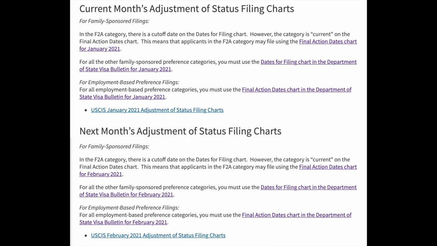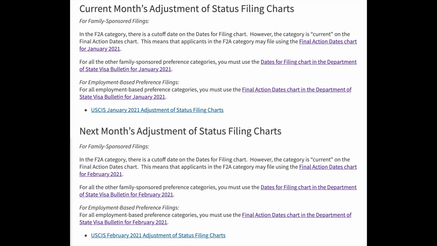Now let's look at whether there is any indication of which chart to be used that is suggested by USCIS. Last month, in January of 2021, USCIS suggested that the employment based preference category should use the final action date chart, and the family sponsored preference category should use the dates for filing chart.